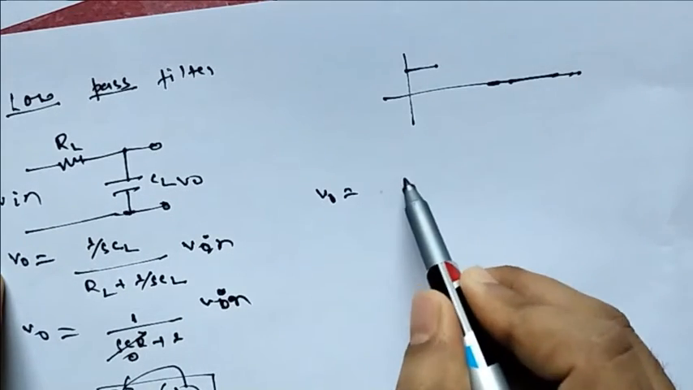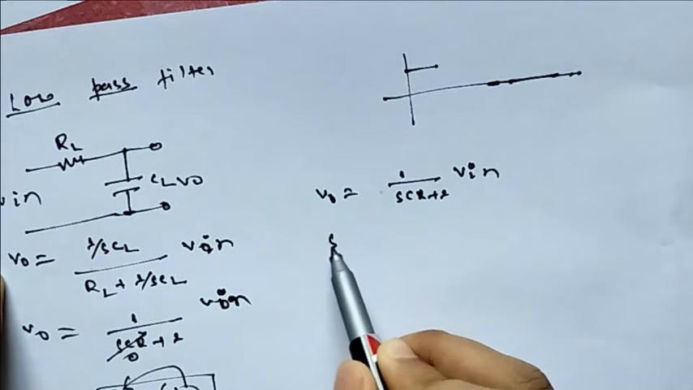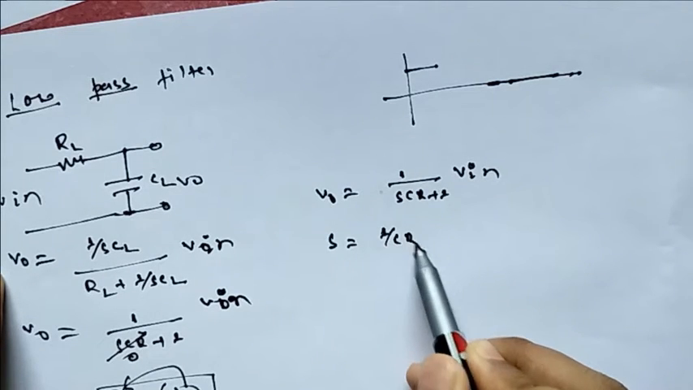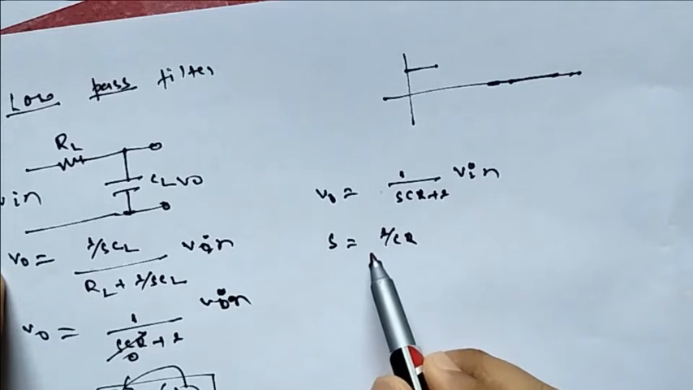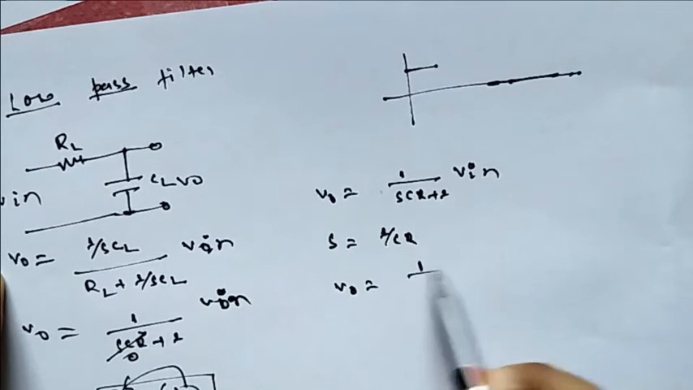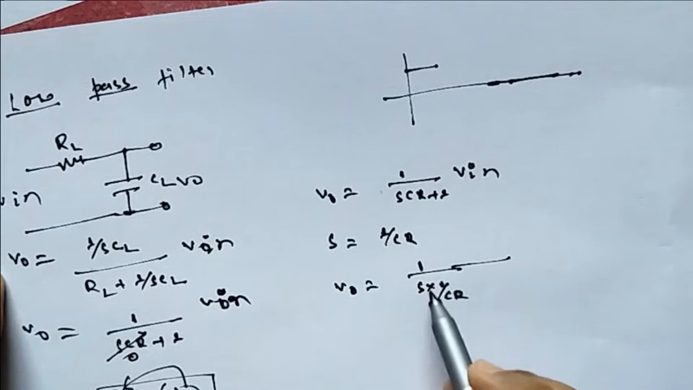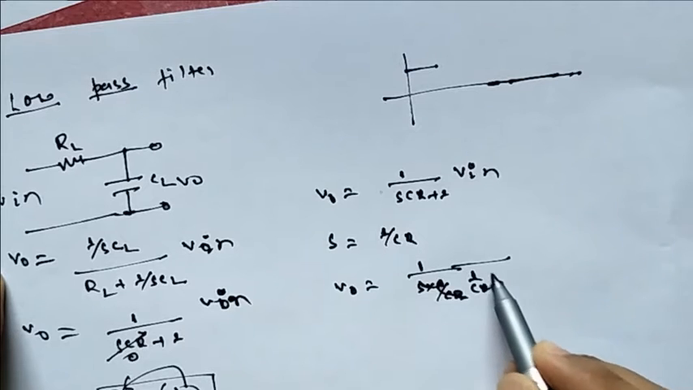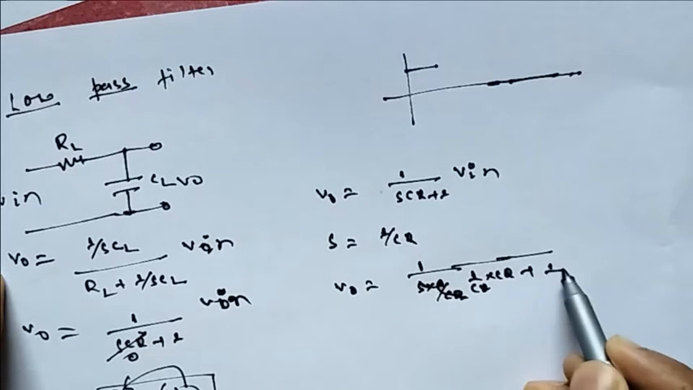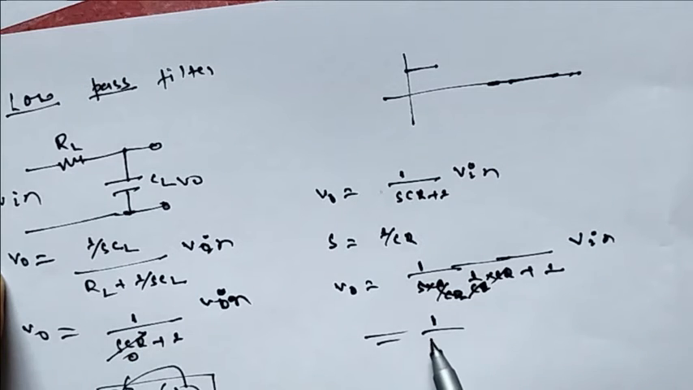Now V0 we have 1 by SCR plus 1 into V in. Now suppose I am putting S is equal to 1 by CR, some value. This is the time constant of the circuit. If I put S equal to 1 by CR, then this will be S into 1 by CR, 1 by CR into CR plus 1 into V in. Now CR will cancel. It is 1 by 1 plus 1, which is 1 by 2 into V in. V0 is equal to 0.5 V in.